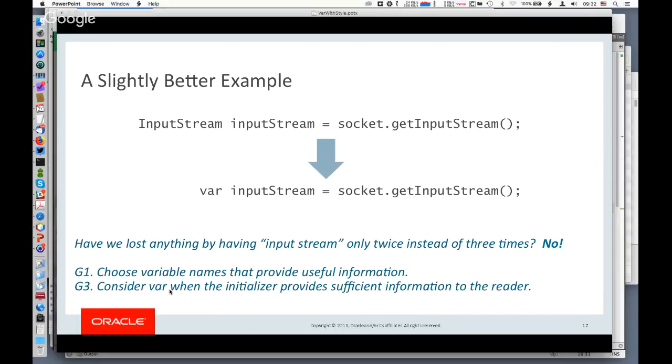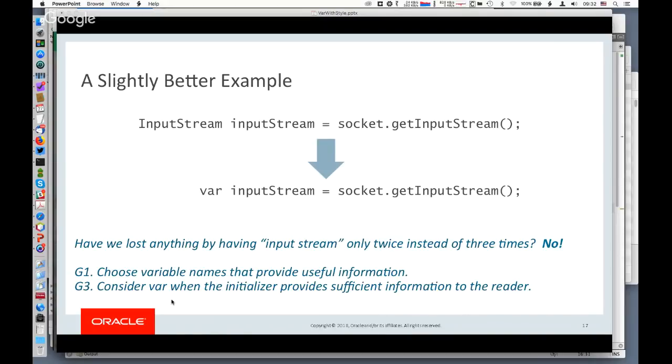And this is where some of the guidelines come in. In the style guide, one of the guidelines is: choose variable names that provide useful information. So instead of x, we're saying, okay, we have an input stream. Well, maybe a reasonable name for that is inputStream. Also notice, and here's where we can have a useful discussion of the context.